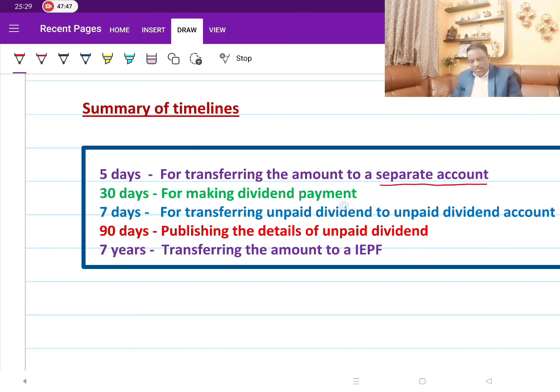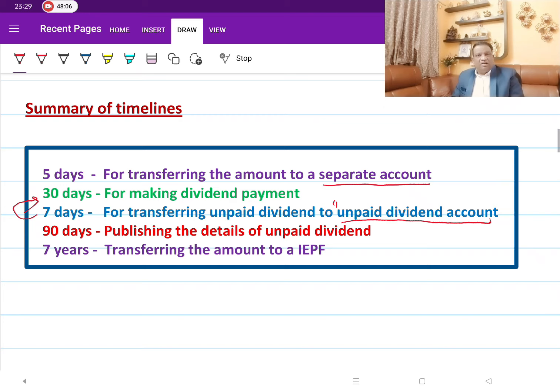What happens if there is any unpaid or unclaimed dividend? Then within 7 days after expiry of 30 days, the company is supposed to transfer it to an account called the unpaid dividend account. This is the nature of the account. Why only this account? This account has a particular limitation in its operation, like how your savings account and recurring deposit account are different in the way they operate.